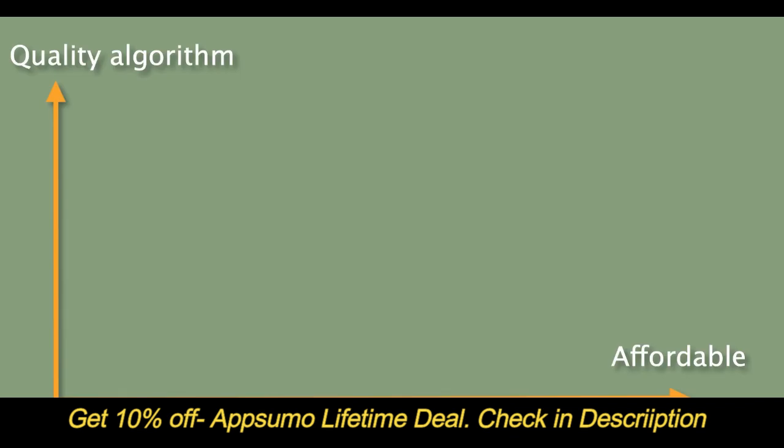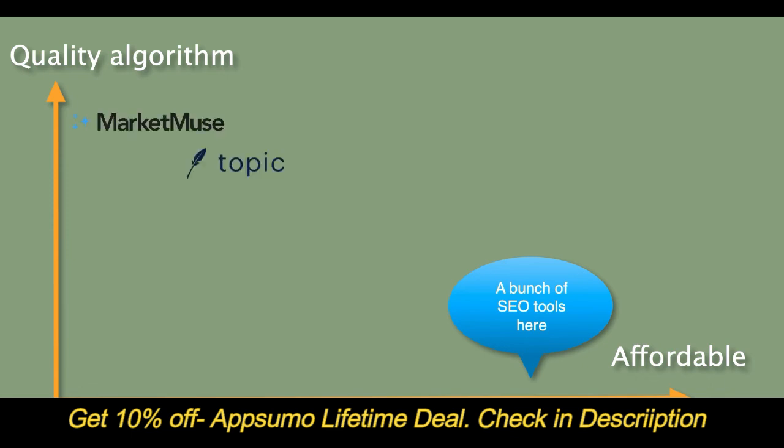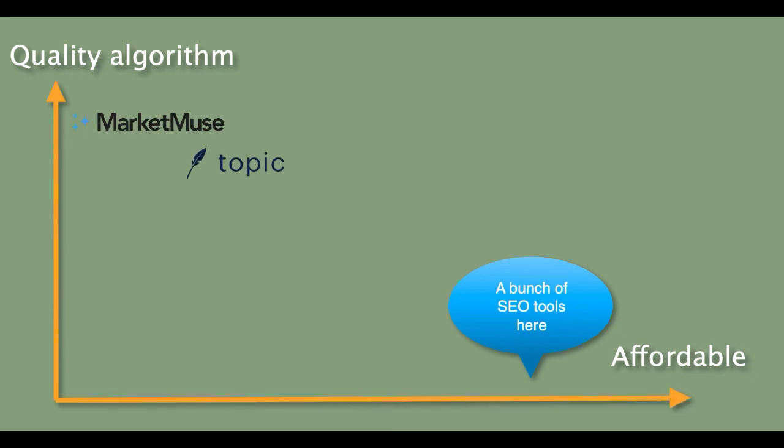With that said, we were looking for an SEO content optimization tool for ourselves. And when we looked at the market, on the one hand side, we found all of these tools that were very affordable, but that unfortunately weren't that good, and I don't want to name them. And on the other side of the spectrum, we found some really good tools like Market Muse, Clearscope, Topic, and so on. The problem for us with these tools is that they're just far too expensive.